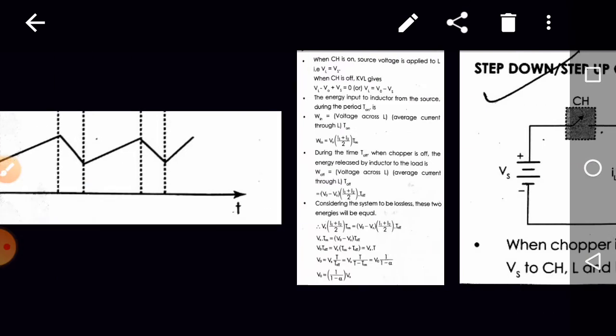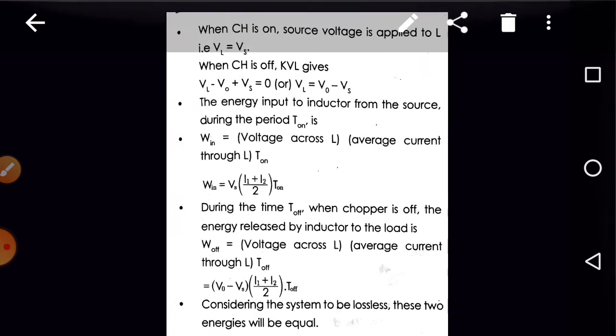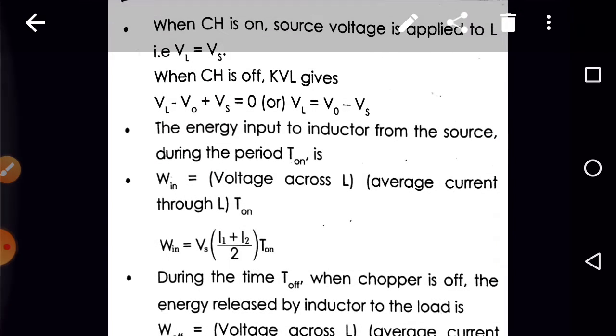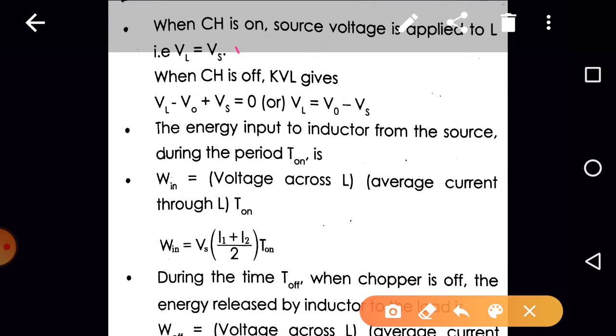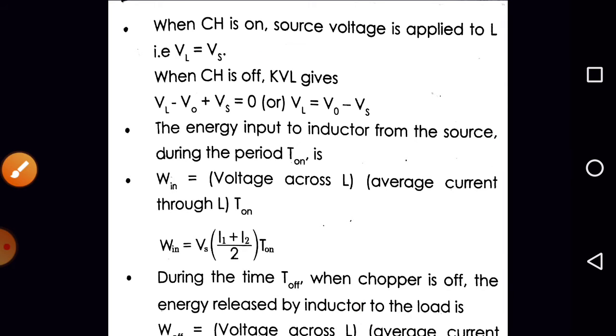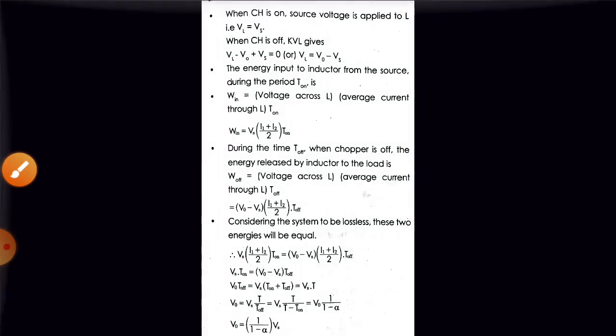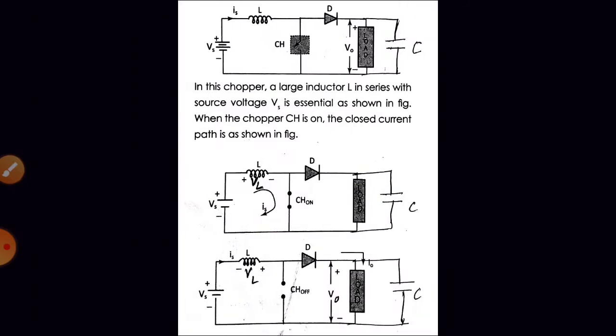So here can we write, when chopper or the switch is in the on state, VL is equal to Vs, right? Just now we have discussed that. So when switch is in the on state, VL is equal to Vs. Okay, so again when switch is in the on state, what is the change in the current? Current starts changing from I1 to I2, right?